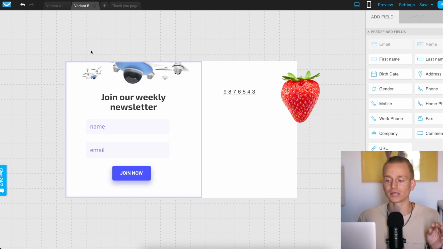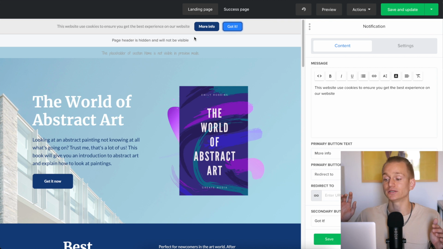It's very important. And usually there are a lot of other additional softwares that you use again to do all of this A/B testing, but here with GetResponse, you already get all of that with the software. When it comes to landing pages, you can do split testing on all of these softwares.